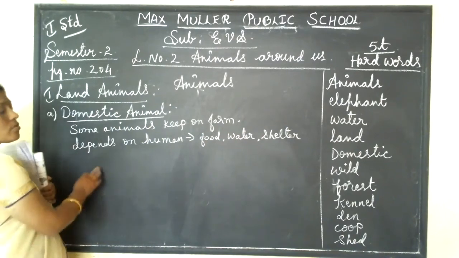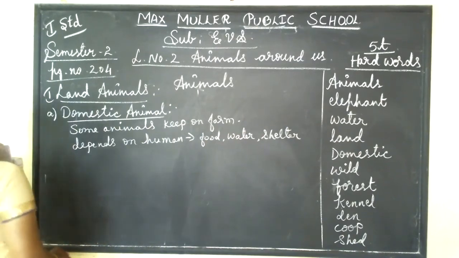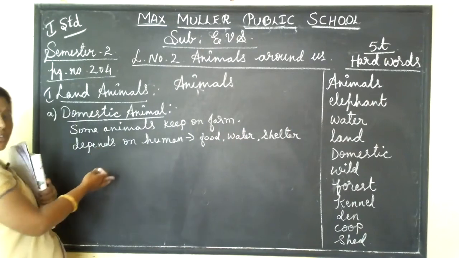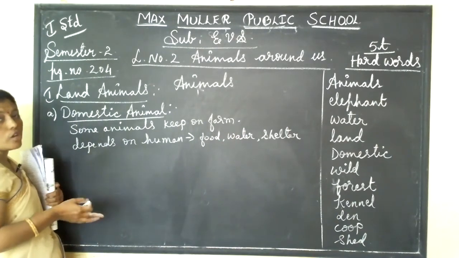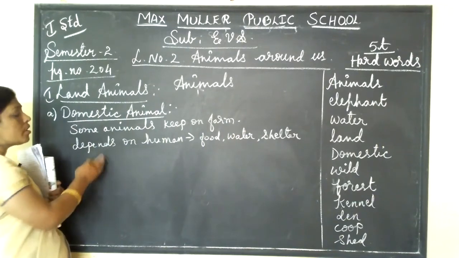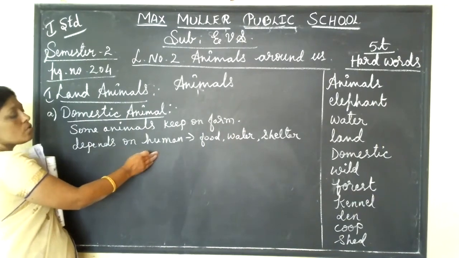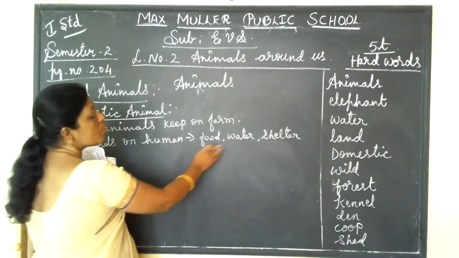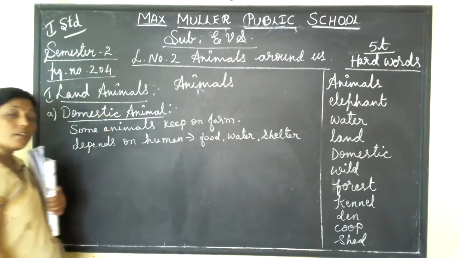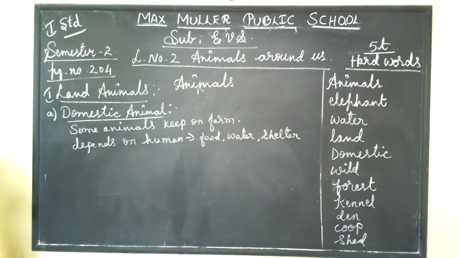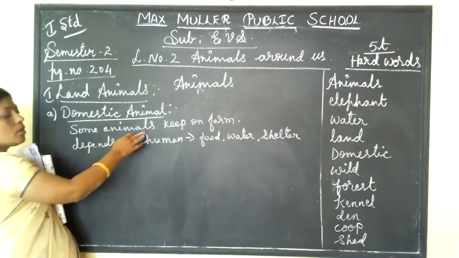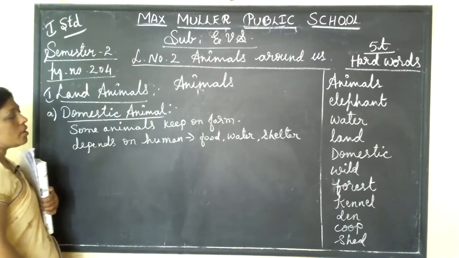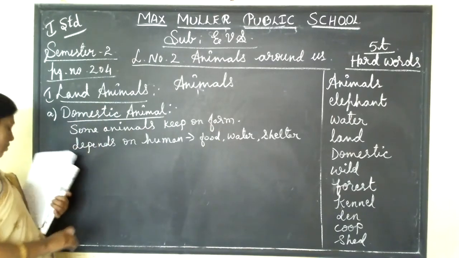These are all domestic animals. Okay, we are giving them food, isn't it? So food, water, and shelter we are giving. So they depend on human. Those animals require food, water, and shelter. They depend on humans. Those animals we keep on a farm, those animals we call as domestic animals.